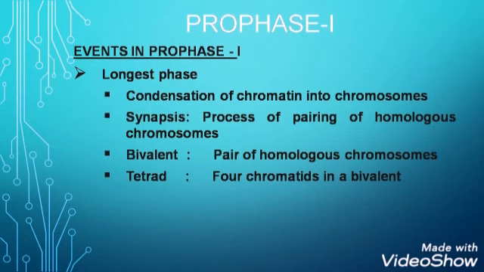Number 2 is synapsis, the process of pairing of homologous chromosomes. What are homologous chromosomes? The chromosomes having the same length, same centromere position and same gene locus are known as homologous chromosomes. So these homologous chromosomes line up together and form a pair in the process of synapsis. When homologous chromosomes form a pair, the pair is known as a bivalent because it consists of two chromosomes. And each chromosome consists of two chromatids, but when homologous chromosomes form pairs, there are four chromatids, due to which these are known as a tetrad.